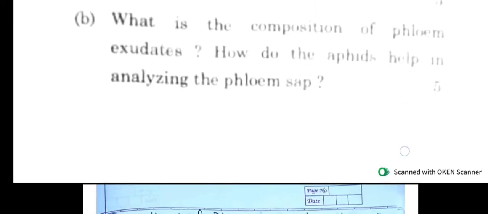And next, question 3A: describe the role of phloem elements during the events of loading and unloading. And next, 3B: what is the composition of phloem exudate? How do aphids help in analyzing the phloem sap?